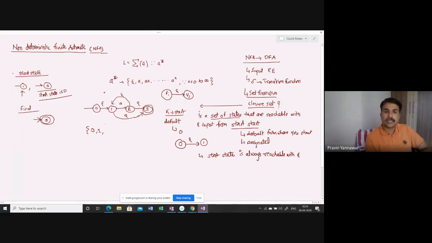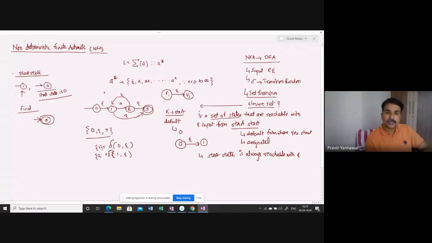Now at the same time, with the 1 you can also apply epsilon. So from 1 you can move to 3, since you have an epsilon input. So it is 0, 1 and 3. These are the states reachable with epsilon input, and this can be defined by a transition function: delta 0 comma epsilon, what is the output? It is 1. Now delta 1 comma epsilon, what is the output?